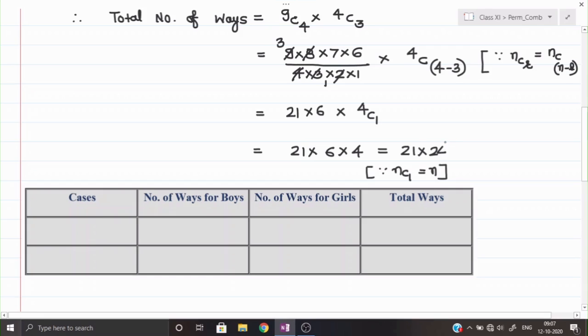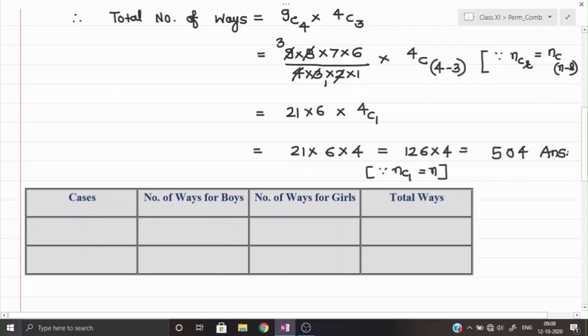Or else if it is better, this will be longer. We'll do one thing, 21 and 6 we can multiply first. That will be 126. And now 126 we can multiply by 4. 6 4s are 24, 4. Carry 2, 4 2s are 8, and 2 10. Carry 1, 4 ones are 4 plus 1 5. So according to me, the answer is coming 504.